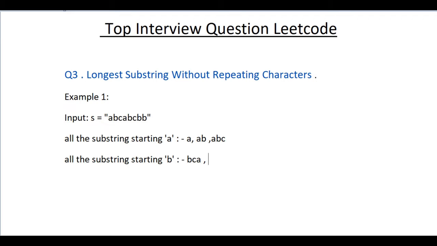Other substrings can be bc or even b. That's all.